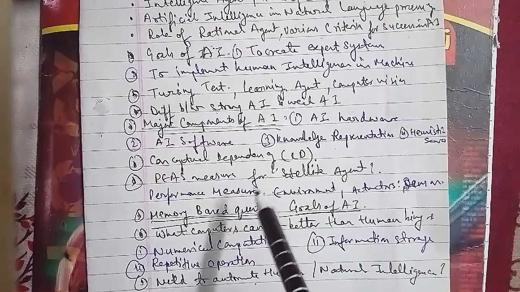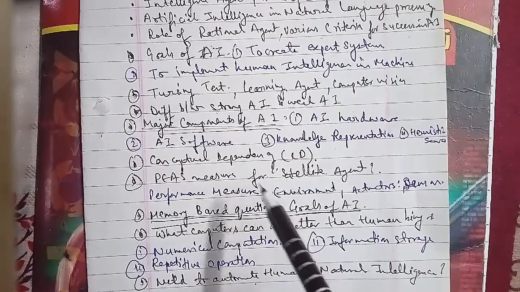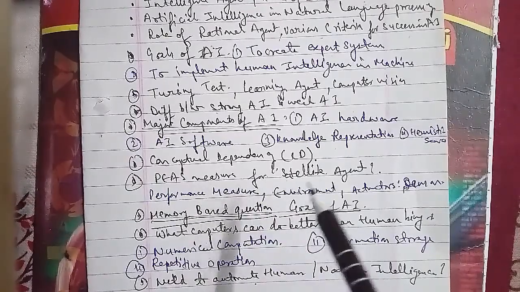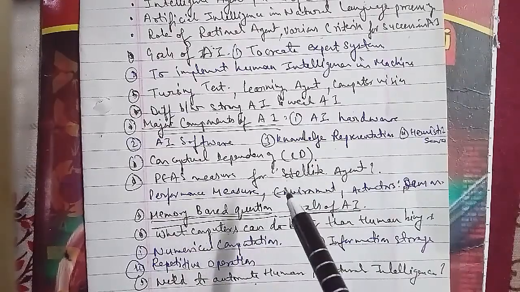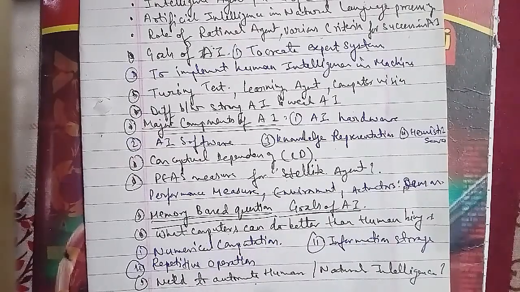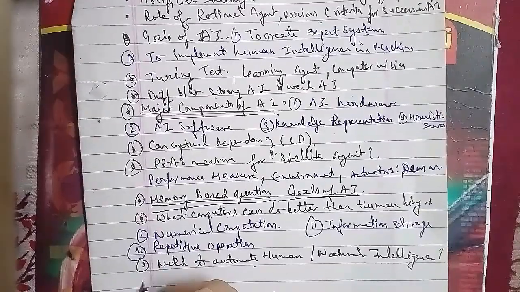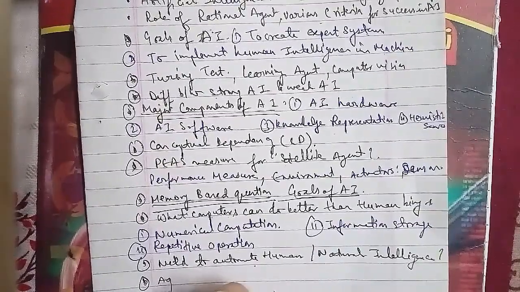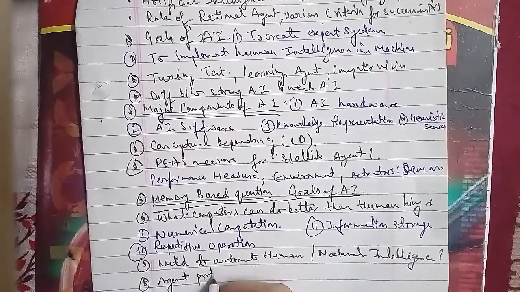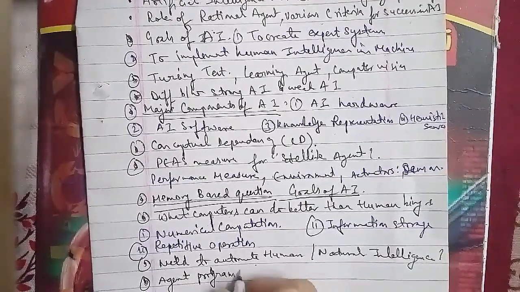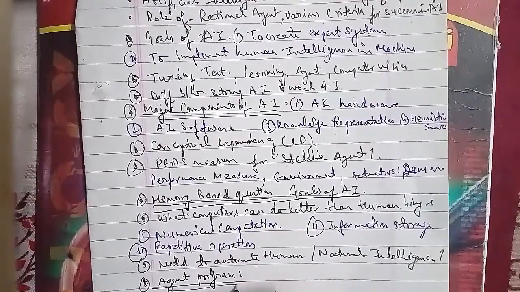The second is the model based reflex agent. The third is the goal based agent. And the fourth is the utility based agent.